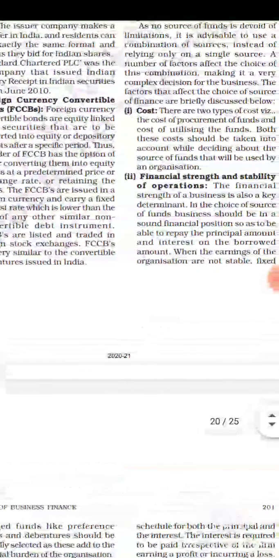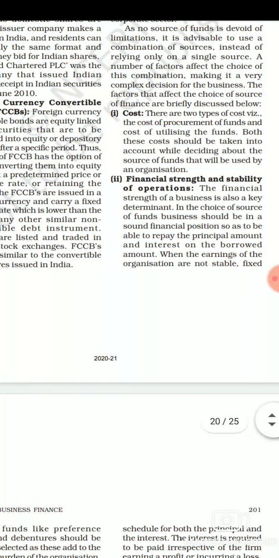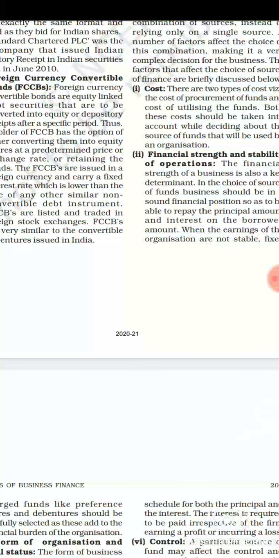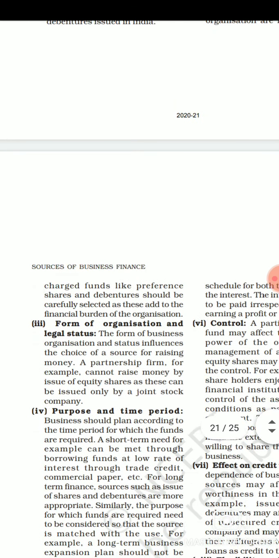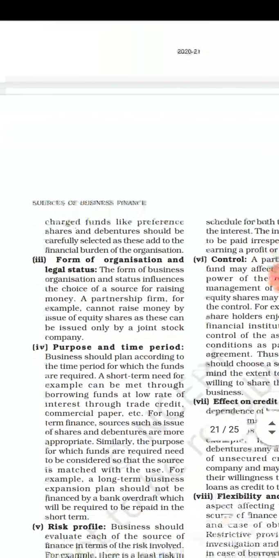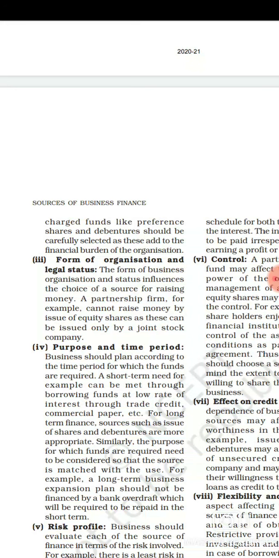Now the second factor which affects the choice of source is the financial strength and stability of operation. If an organization's financial condition is good and the stability of its earning is fixed, they know कि उनको इतना profit आना ही आना है, so they can go with the option of preference shares, they can go with the option of debentures for raising funds, because उनको एक fixed amount देनी होती है and they know कि उनकी condition अच्छी है वो pay कर पाएंगे. But if an organization's financial condition is not good, जिसकी earning future के लिए fix नहीं है, so they will not prefer debentures and preference shares because they will not be able to give a fixed amount of money to them.